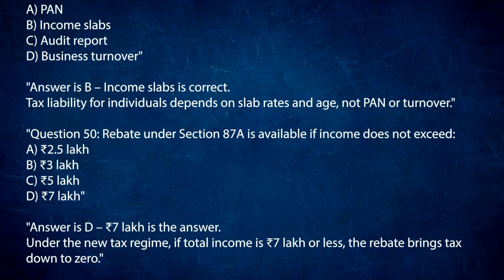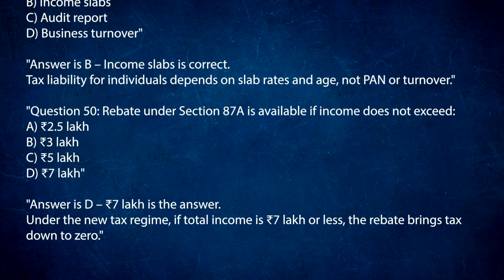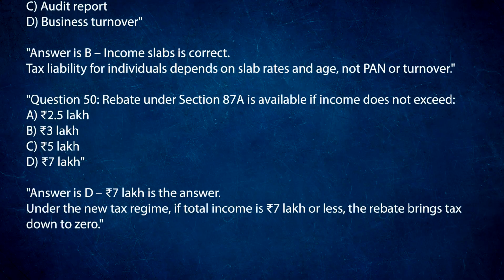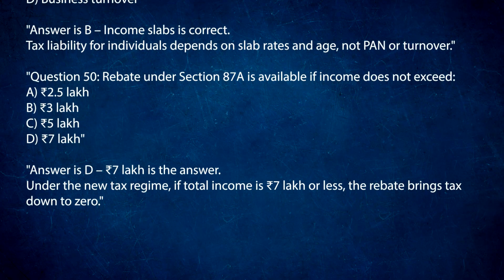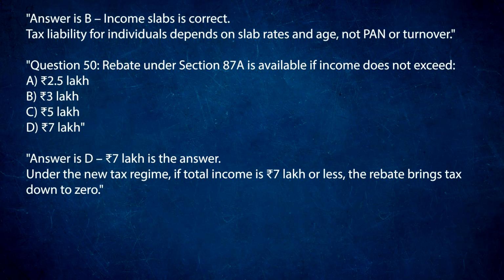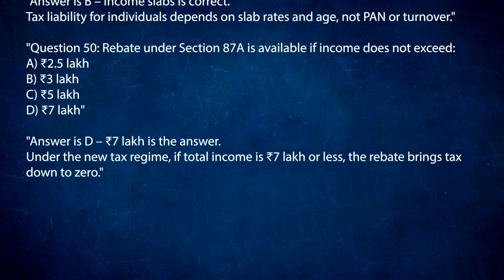Question 50. Rebate under Section 87A is available if income does not exceed: A. 2.5 lakh rupees. B. 3 lakh rupees. C. 5 lakh rupees. D. 7 lakh rupees. Answer is D. 7 lakh rupees is the answer. Under the new tax regime, if total income is 7 lakh rupees or less, the rebate brings tax down to 0.